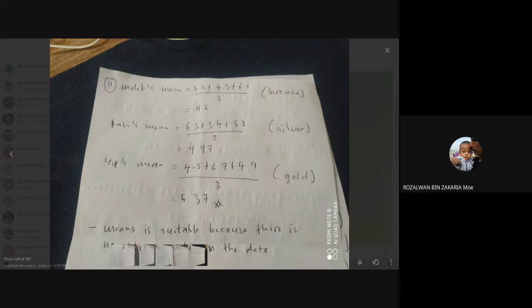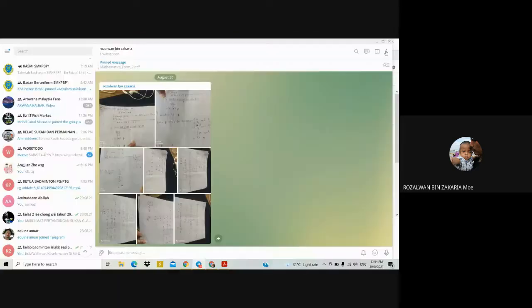So the highest mean is Yip. Second highest is Rawi. The third one is Malik. So that's why the winner for the gold medal is supposed to be Yip, the winner for the silver medal is Rawi, and the winner for the bronze medal is Malik. So the mean is suitable as the measure of central tendency for this entire data, because there is no extreme value in the set of data here.